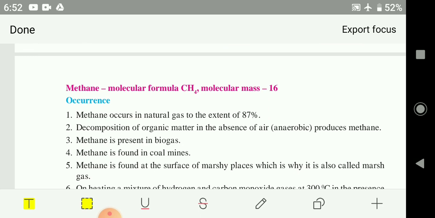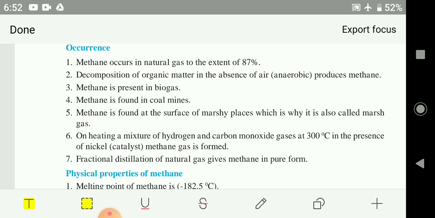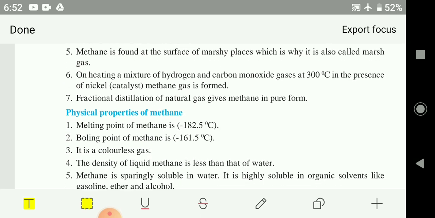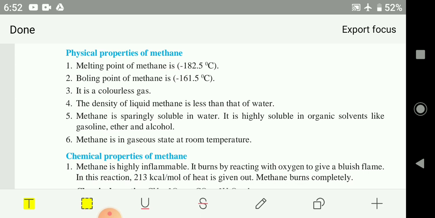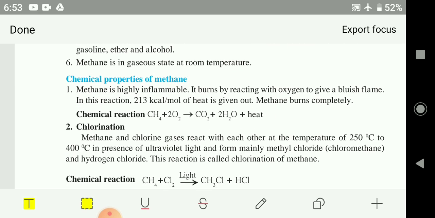We are going to study methane, a main important carbon compound. Methane is a natural gas. The physical properties of methane: melting point, boiling point, colorless gas, tasteless gas, but it is combustible. It can be used for combustion as a fuel. So methane is in a gaseous state at room temperature. Chemical property of methane: methane reacts with oxygen when heated to give out carbon dioxide, water, and heat. As heat is given out, we can use it for cooking.